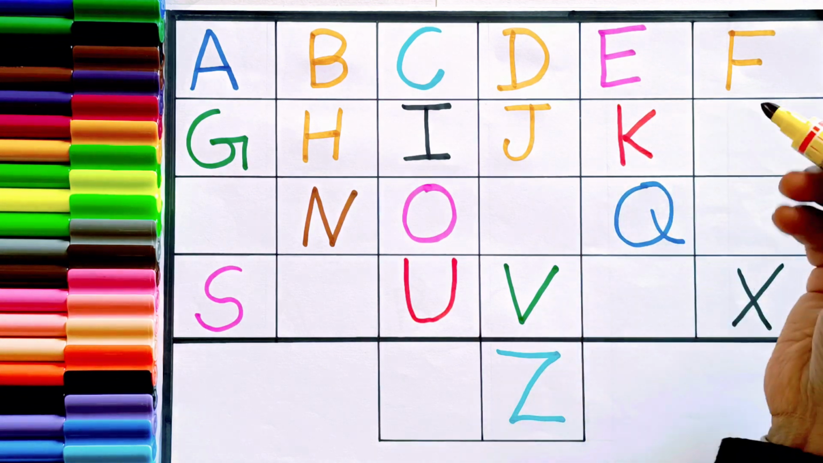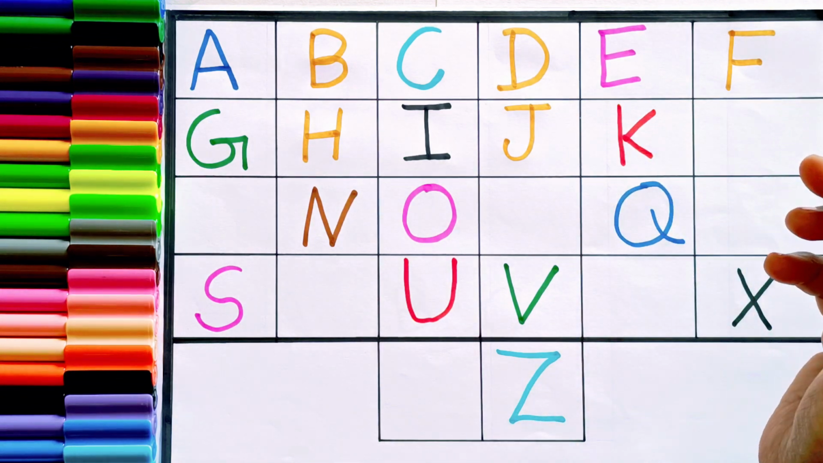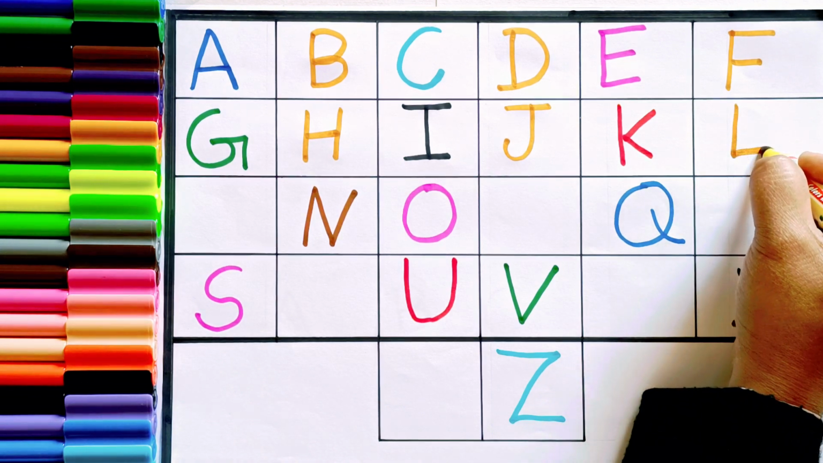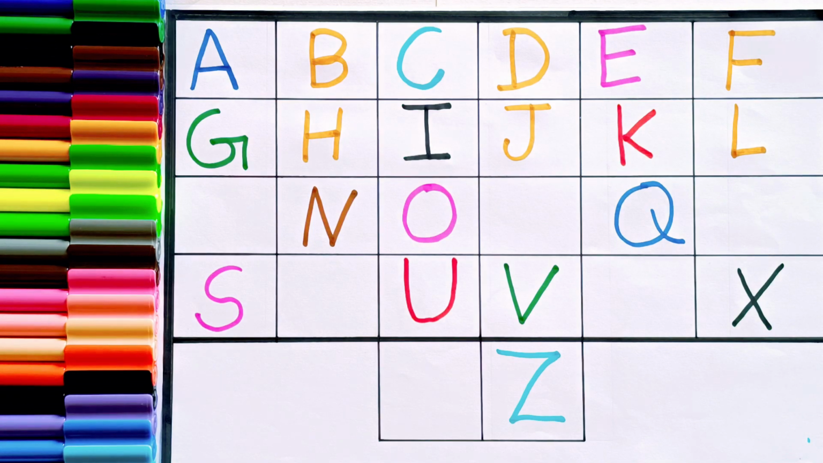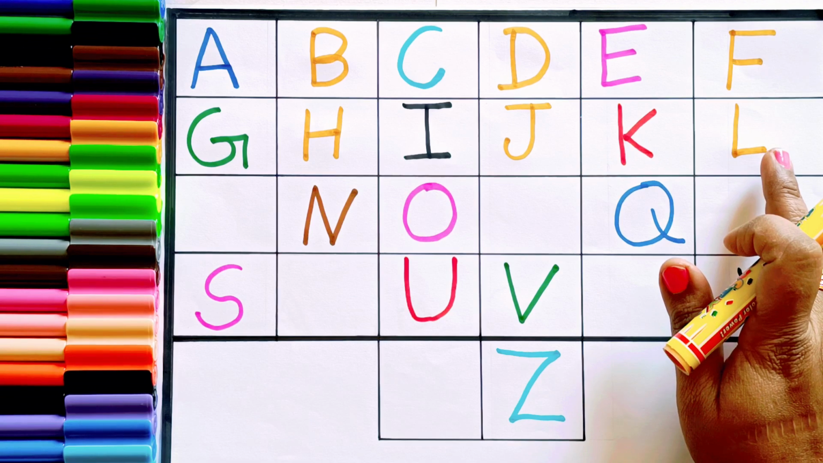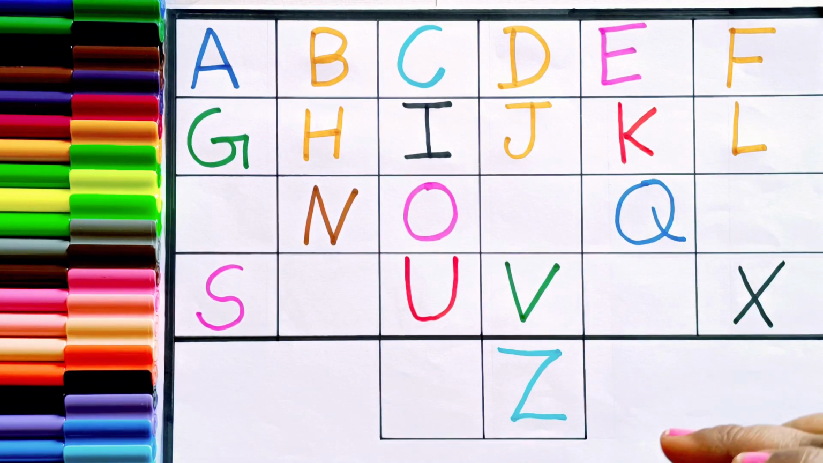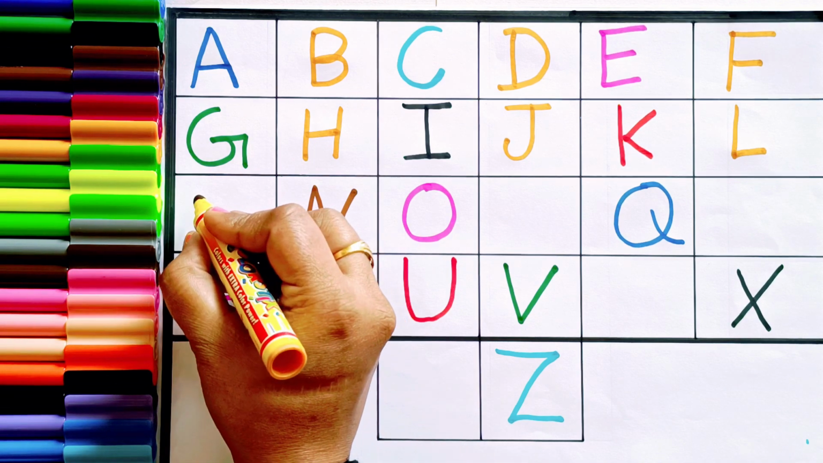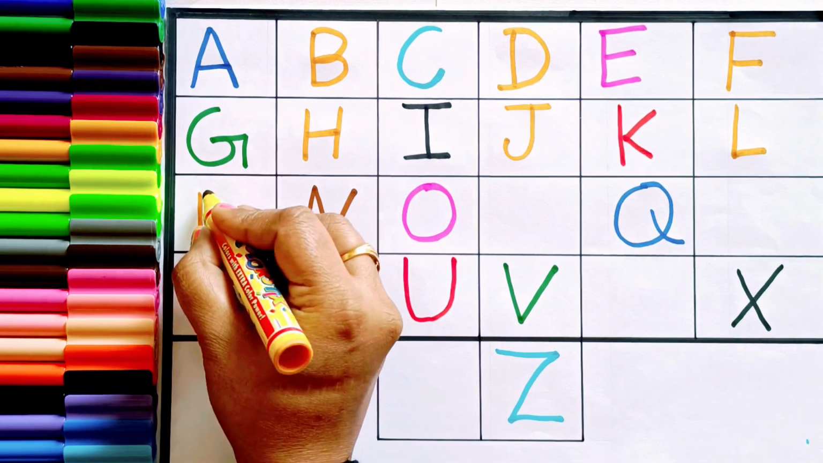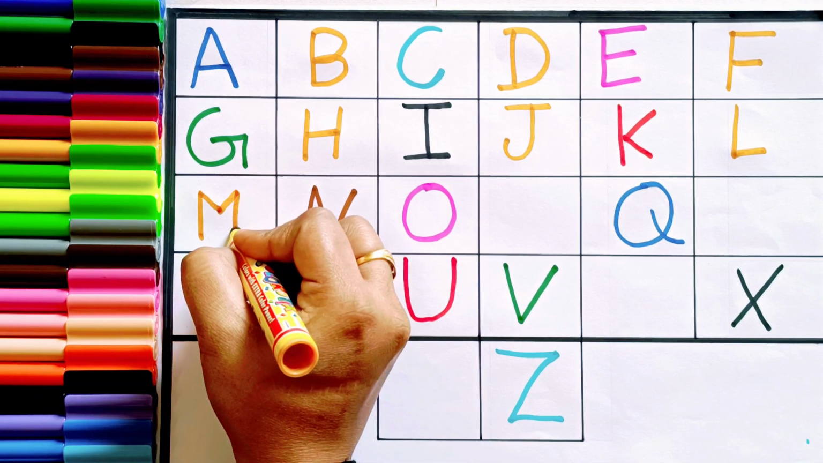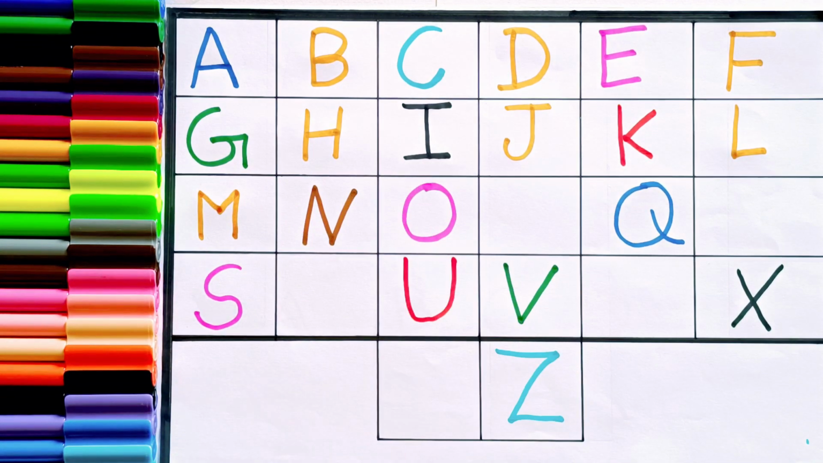K. Next is L. L for lemon. What comes after L? M. M for monkey.